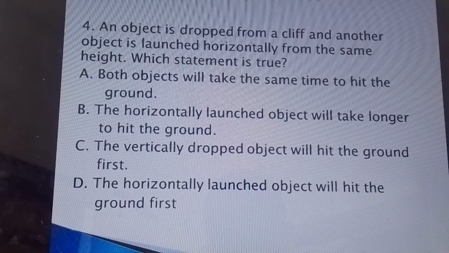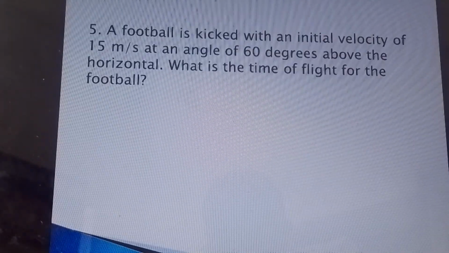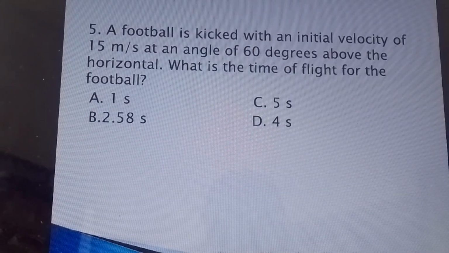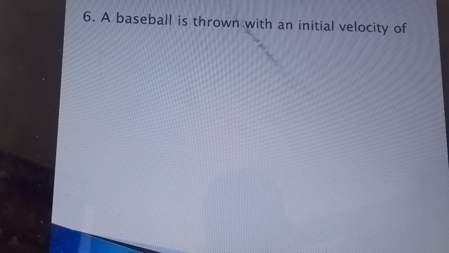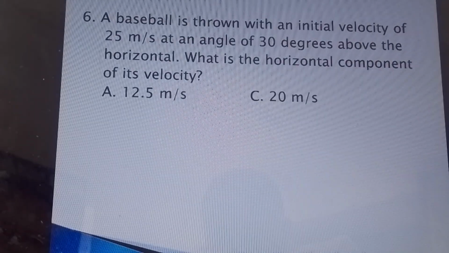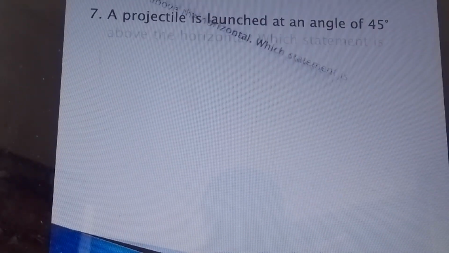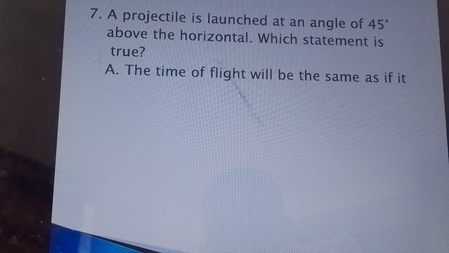Horizontal component of velocity of the projectile at the highest point. When the object in flight reaches the highest point, the vertical velocity vy becomes 0, and the horizontal component of velocity throughout the motion is constant.